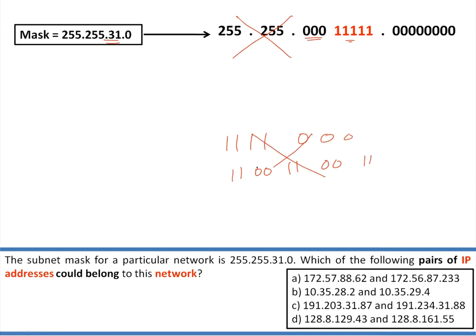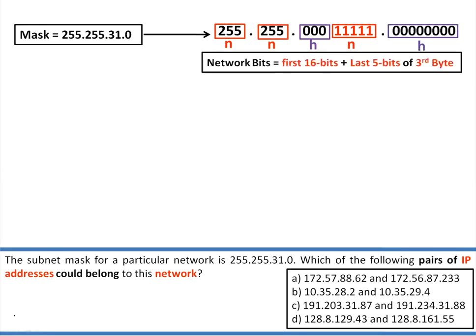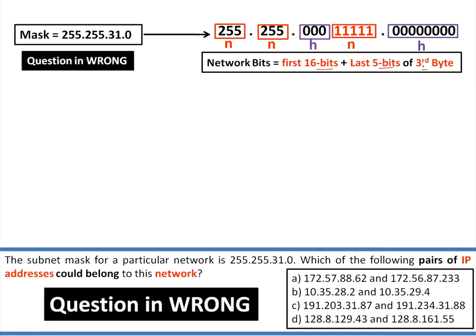So please never change the concept as per the question. Please be clear with the concept first. But theoretically you can answer this question. This is network, this is host, this is network, this is host. You don't find a mask like this. First 16 bits plus the last 5 bits of the third byte. So the question is wrong, guys, but theoretically you can answer, no issues.